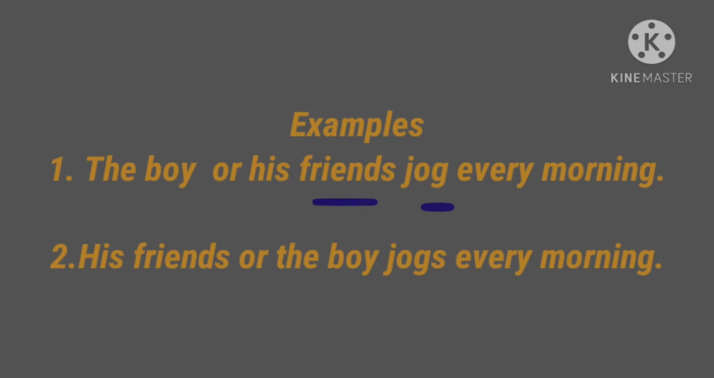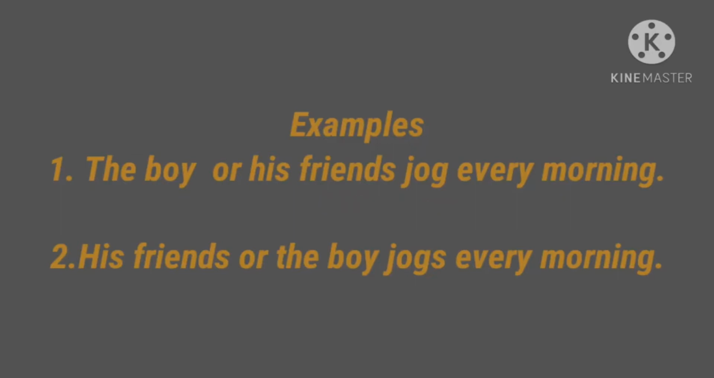Are you clear, children? The verb agrees with the subject that is closest to it. So here his friends, the plural subject, is closest to the verb. So we use the plural verb jog here. The boy or his friends jog every morning.